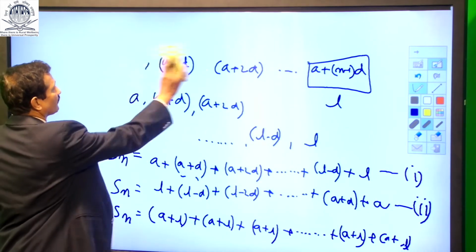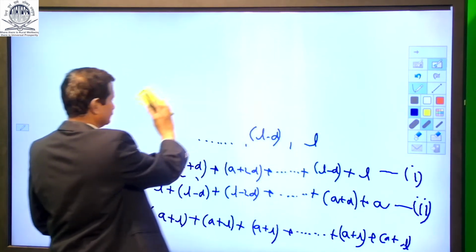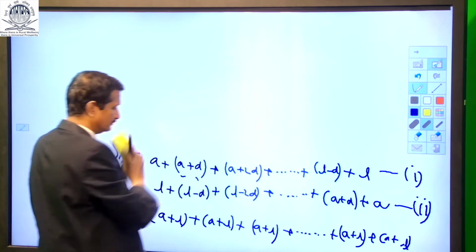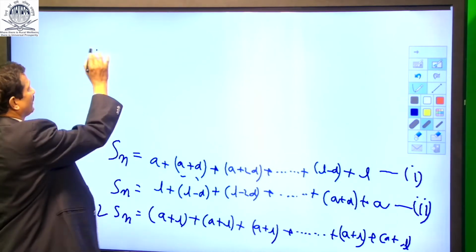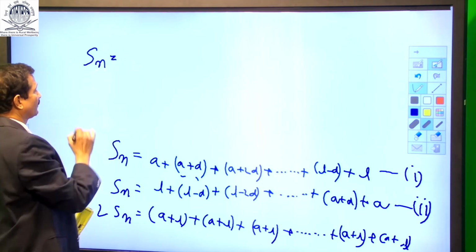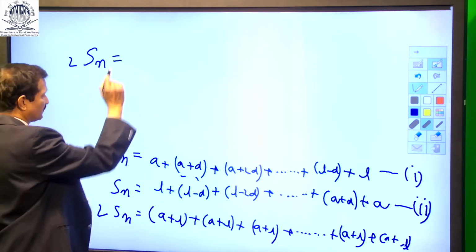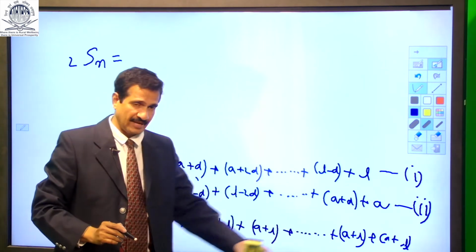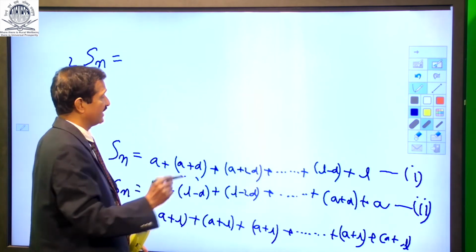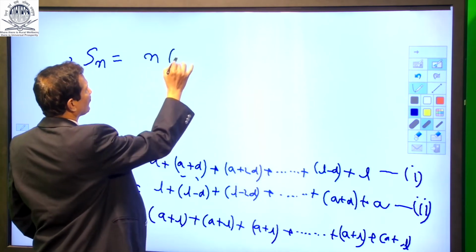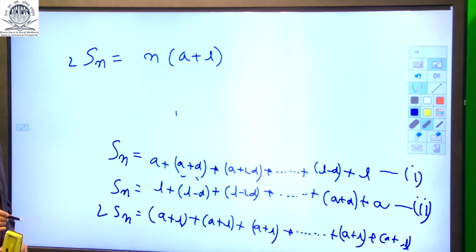Now let us see what is Sn. 2Sn is equal to, there are n such terms of A plus L. So the sum of all this A plus L to n terms is n into A plus L. Right?